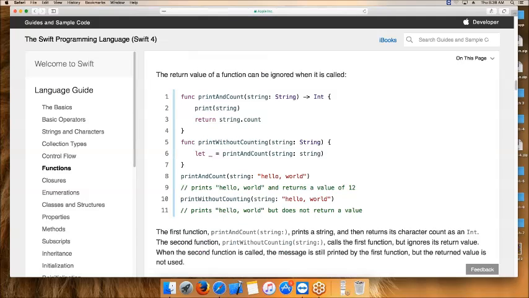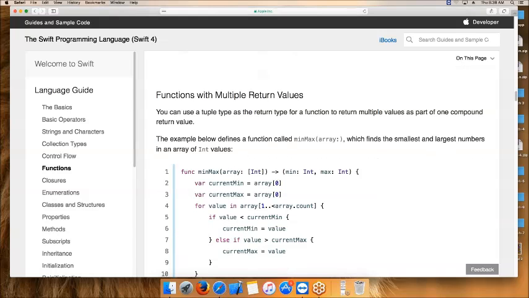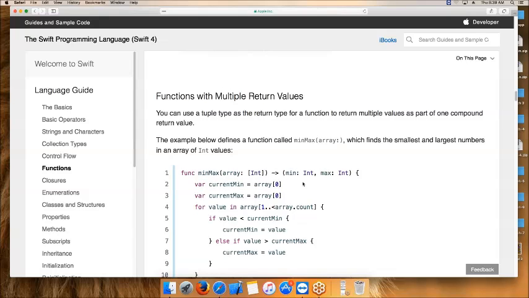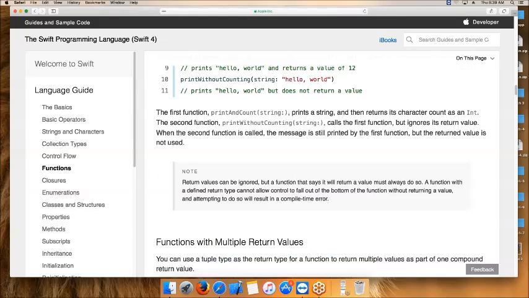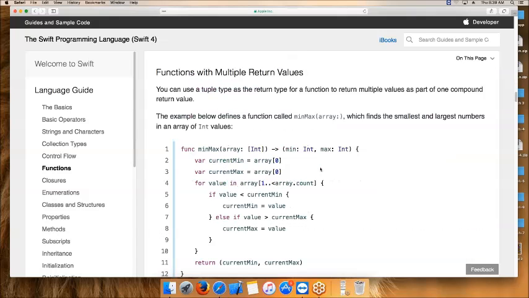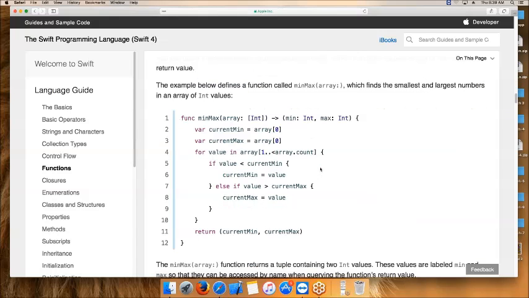Functions with multiple return types. Same as with multiple return types, I have to give either int or string or arrays, whatever you want. Multiple return types means the same thing. The arrow is the indicator of the return types. We can specify it, and you have to pass one. If it is multiple, you have to use the brackets. If it is only single, it's not required. That's what they're saying about multiple return types.